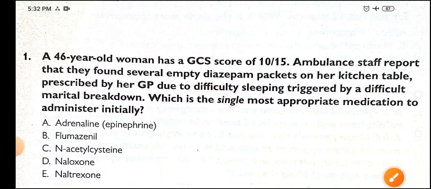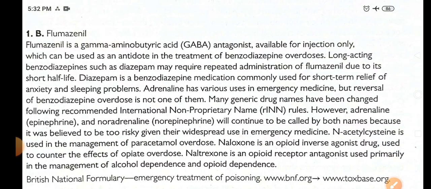So guys, if you know the answer in this manner, that means you are able to score an excellent rank in the exam. Let's see the discussion here. Flumazenil is a gamma-aminobutyric acid (GABA) antagonist available for injection only, which can be used as an antidote in the treatment of benzodiazepine overdoses. Long-acting benzodiazepines such as diazepam may require repeated administration of flumazenil due to its short half-life. Diazepam is a benzodiazepine medication commonly used for short-term relief of anxiety and sleeping problems, whereas adrenaline has various uses in emergency medicine, but reversal of benzodiazepine overdose is not one of them.